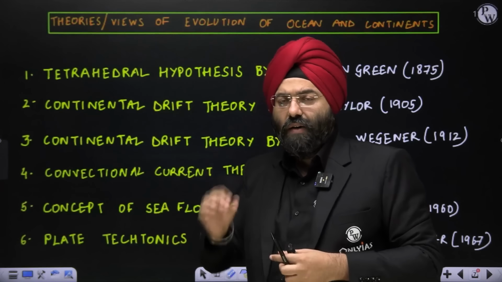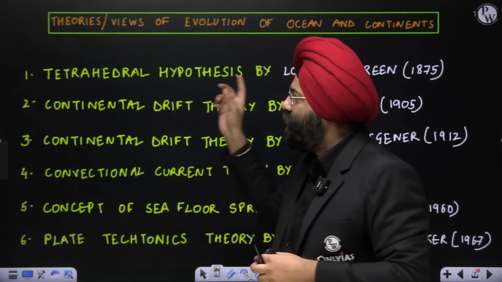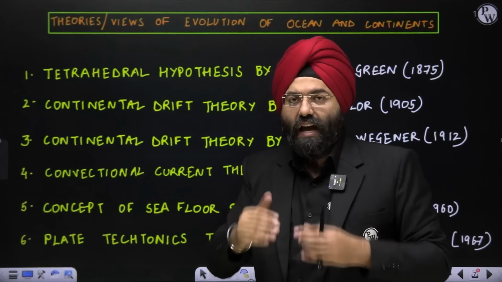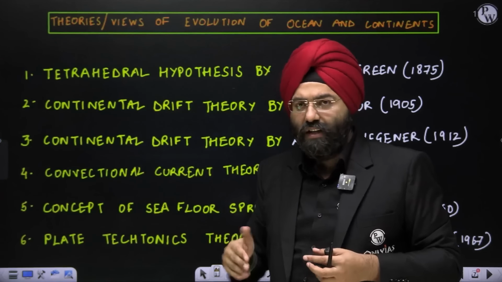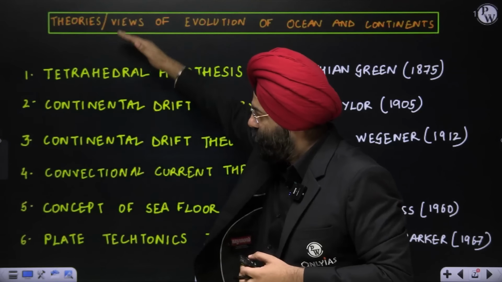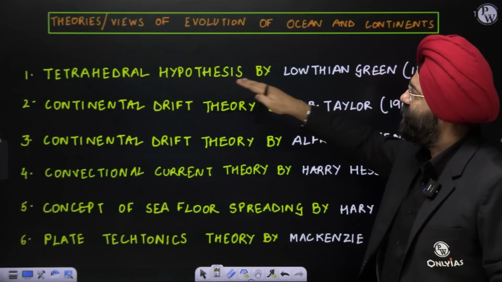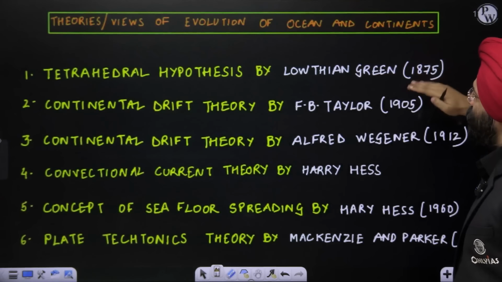That is why whenever you read theories, first understand what the thinker who has given the theory has told you. After that, criticize that, right? That this is a possible criticism. So, based on these, this is a particular flow in which we're going to study. So, let's begin. First is the tetrahedral hypothesis by Lothian Green, 1875.